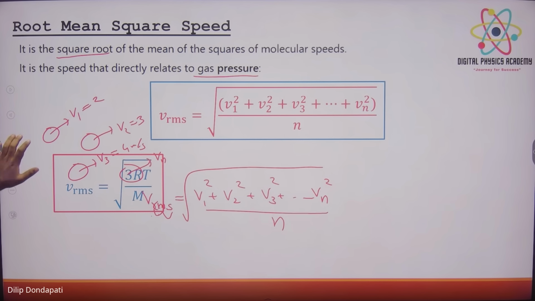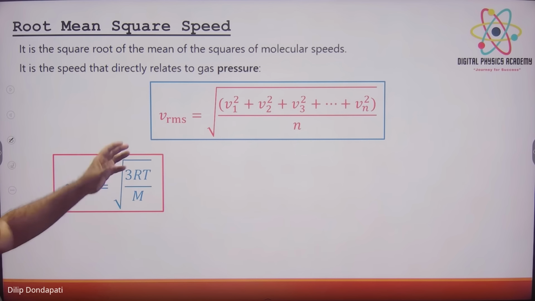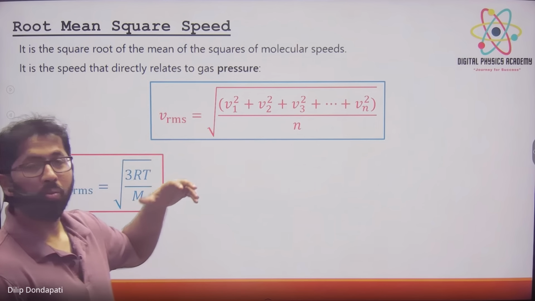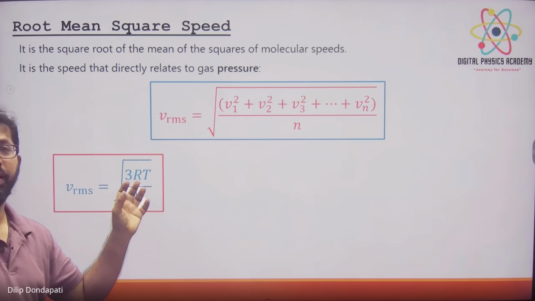Now, in terms of gas molecules, they will give the molecular mass of oxygen, nitrogen.